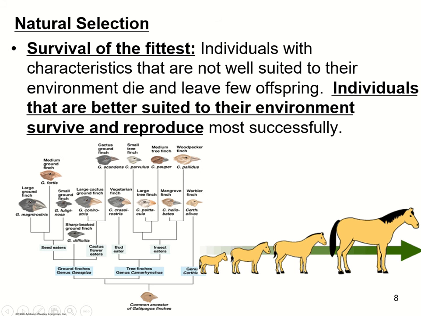Natural selection is a mechanism by which evolution happens. The survival of the fittest is where individuals with characteristics that are not well suited to their environment die and leave few offspring. Individuals that are better suited to their environment survive and reproduce most successfully, and this is natural selection and how species evolve or change over time.